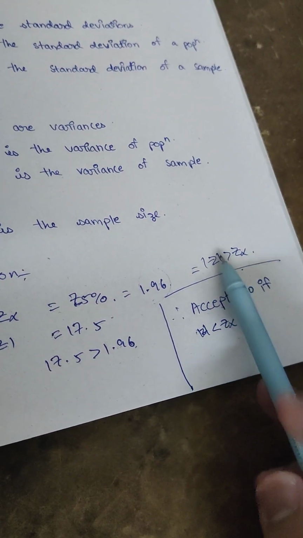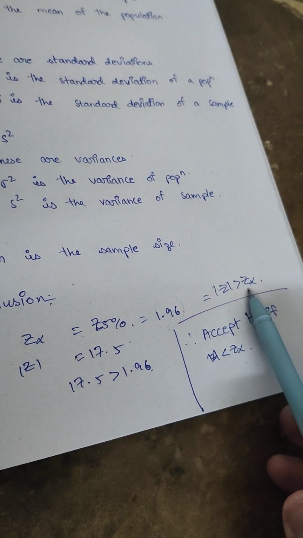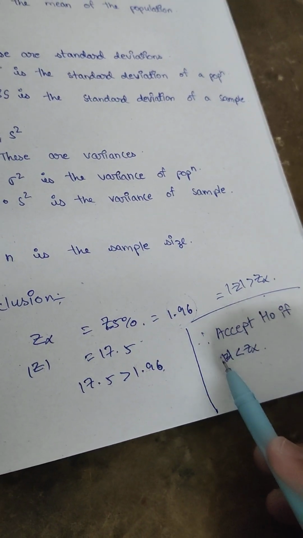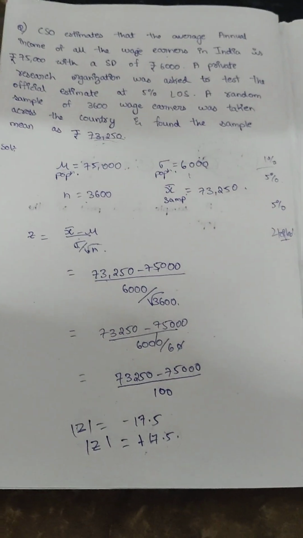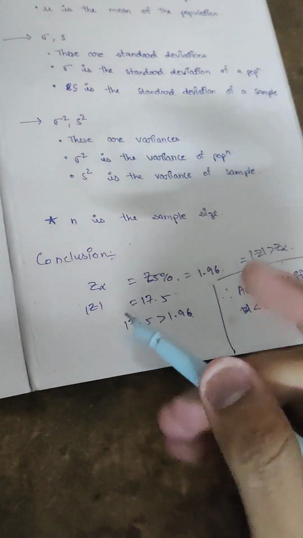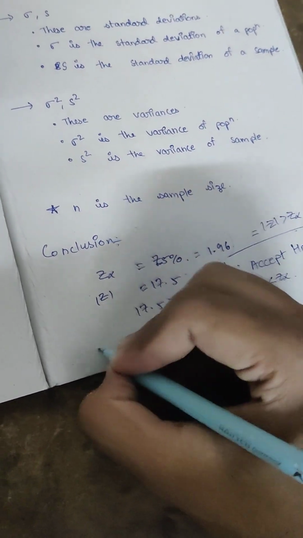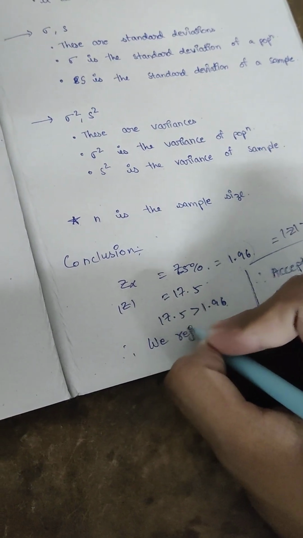Here mod Z is actually greater than Z alpha. For our specific question, we got 17.5, which is way bigger than 1.96. So we have to reject H naught.